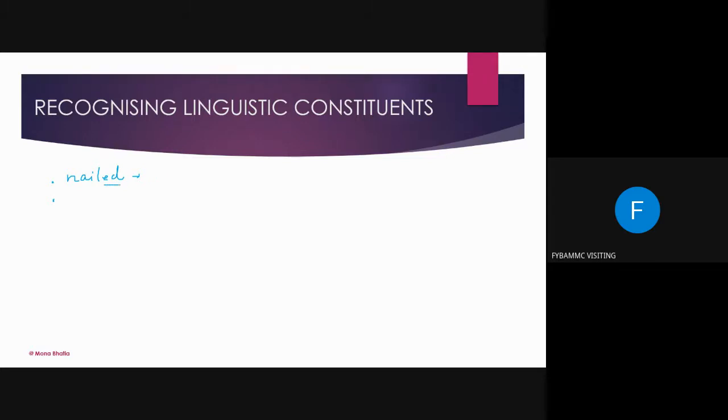Here the suffix added is ed. That means it tells us that it is past tense. So the root word was nail. Okay? Now, if I say, for example, this is the word. Now, what is the root word here? It's very simple. Very nice. Okay?